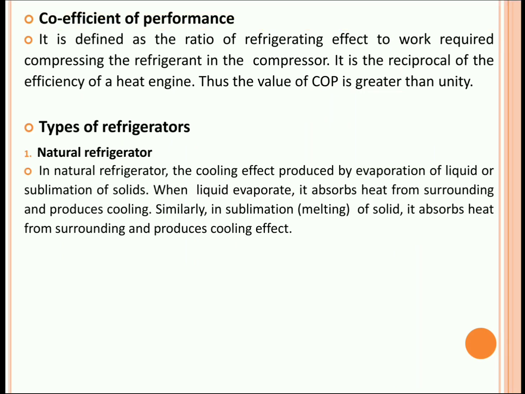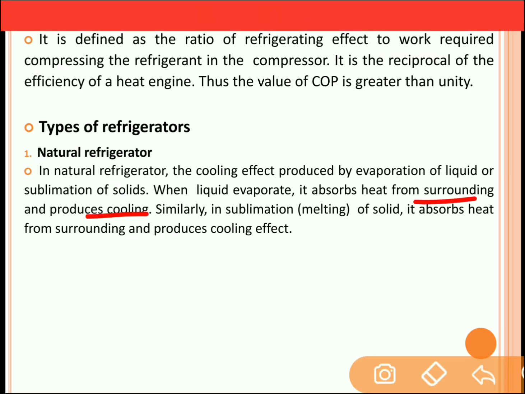Types of refrigerator. There are total 2 types of refrigerator. First is natural refrigerator. In natural refrigerator, cooling effect is produced by the evaporation of liquid or the sublimation of solids. When liquid evaporates, it absorbs the heat from the surrounding and thus produces the cooling. Similarly, in sublimation of solid, it absorbs the heat from the surrounding and produces the cooling effect. The best example of natural refrigerator is the earthen pot.